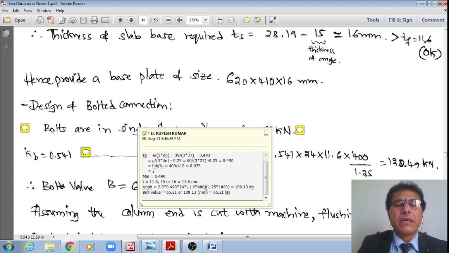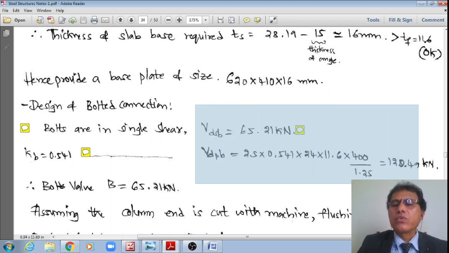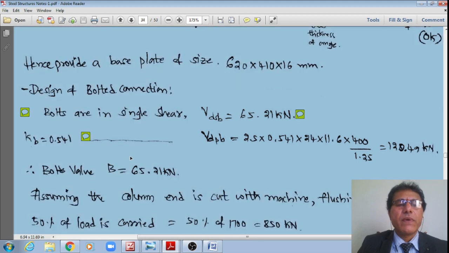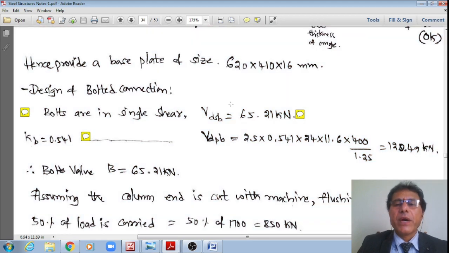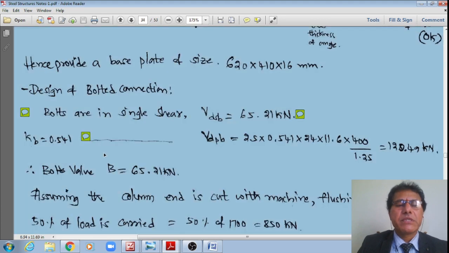Hence, the design bearing capacity of the bolt, VDPB, is equal to 2.5 multiplied by 0.49 multiplied by diameter 24 multiplied by thickness 11.6 multiplied by FUB 400 divided by 1.25 divided by 10 power 3. It works out to 109.13 kilonewton. Hence, the bolt value. Next subheading is what is the bolt value. Therefore, the bolt value is the least of these two results, right? Hence, that bolt value will now work out to 65.21, not that of 109.13. Please make a note, right?